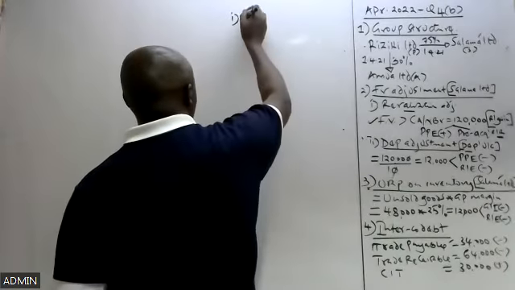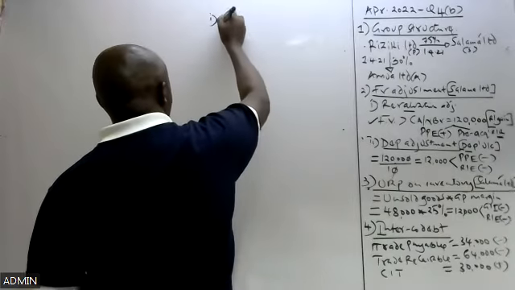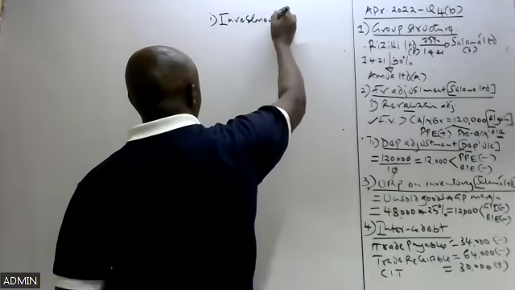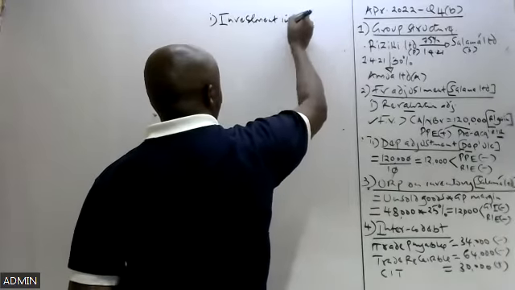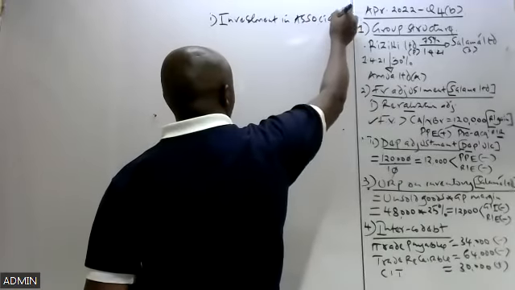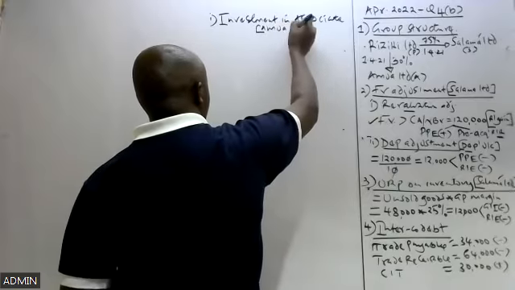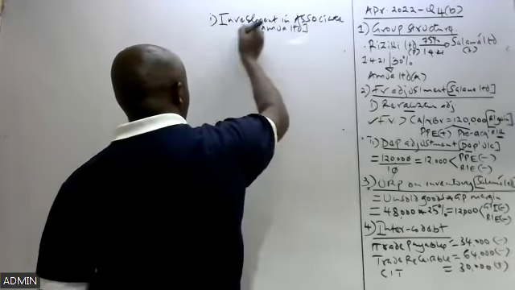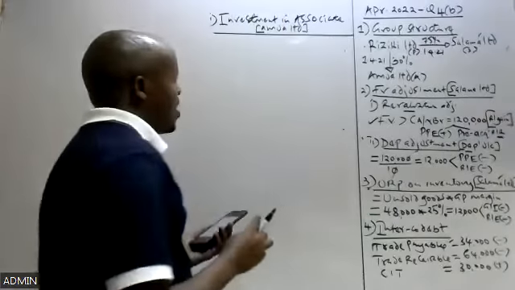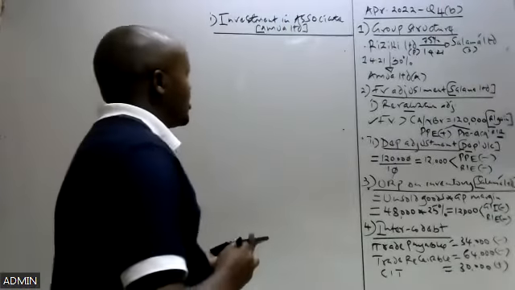In other terms, what the examiner here was requiring is that you compute what you refer to as investment in associate. Our associate company is the company which is called Amua Limited. That is what is required there.